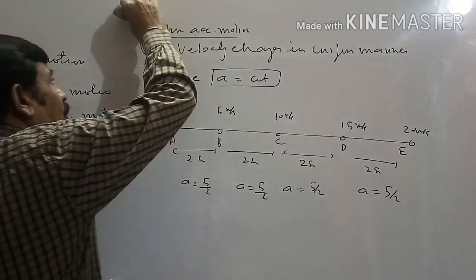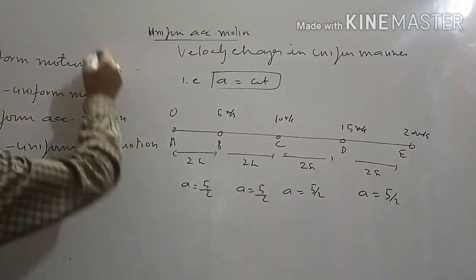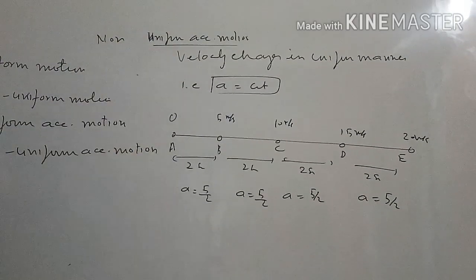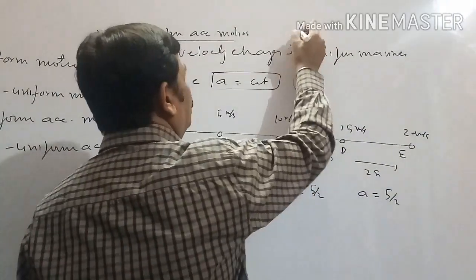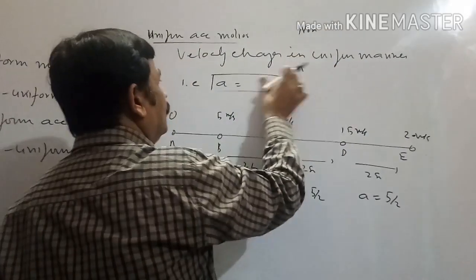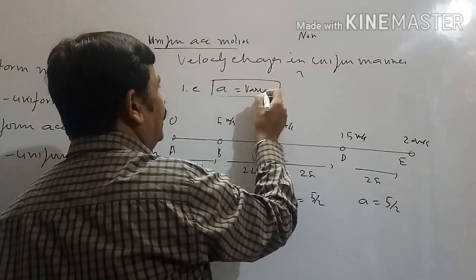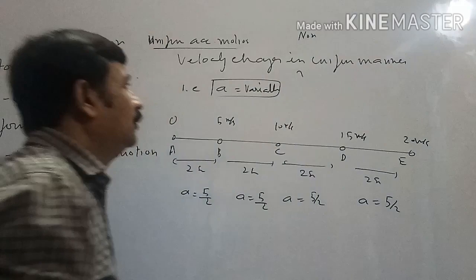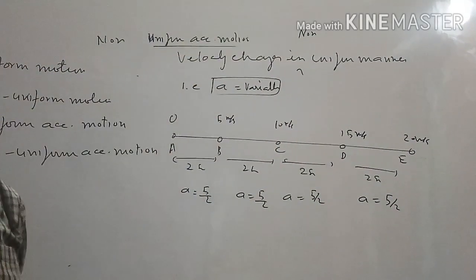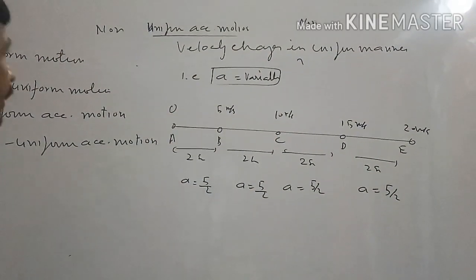and when the body's velocity changes in a non-uniform manner, meaning when acceleration is variable, then motion is said to be non-uniform accelerated motion.